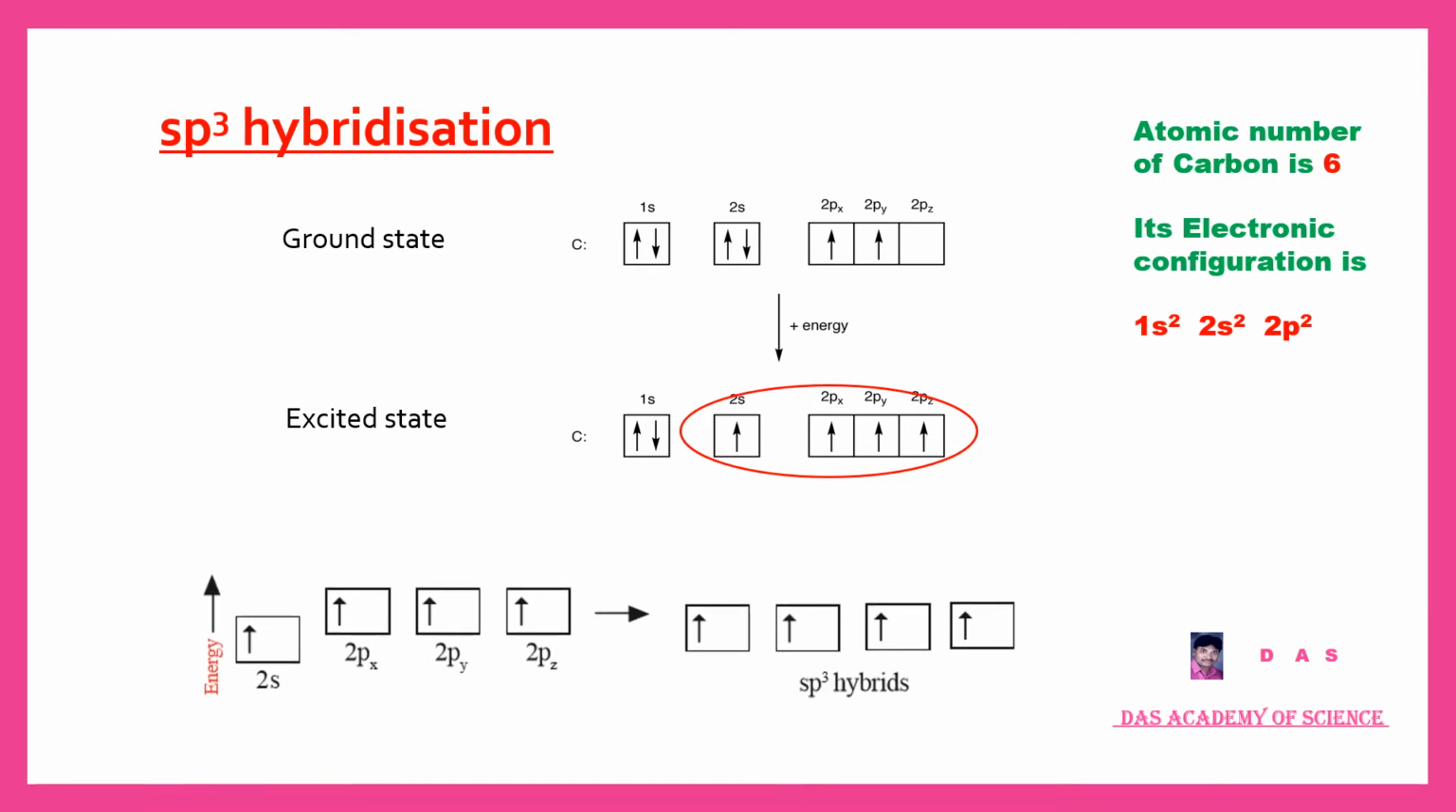These four orbitals, that is the 2s orbital, 2px orbital, 2py orbital, and 2pz orbital, undergo sp3 hybridization. Why do we call this hybridization sp3 hybridization? Because one s orbital and 3 p orbitals, in total 4 orbitals, undergo hybridization, so it is called sp3 hybridization. The newly formed orbitals are called sp3 hybrid orbitals.